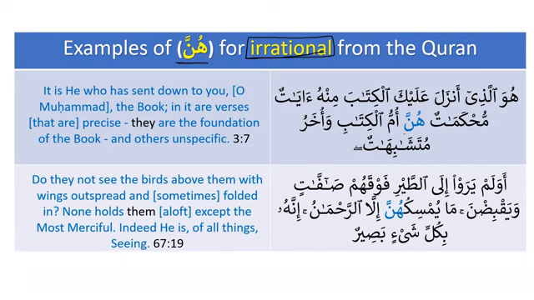Now here it's hunna, it's not hiya. Hunna أم الكتاب وأخر متشابهات. Now we know that ayat is the plural of ayatun, and we have seen tilka ayatullah, we have seen over there. But if it is for the purpose of emphasis, as we can see in the Quran, then you can see hunna is also used, as we can see over here.